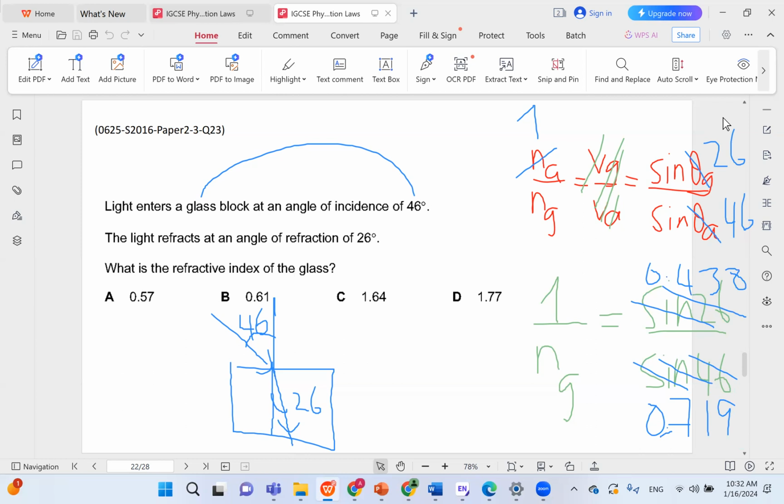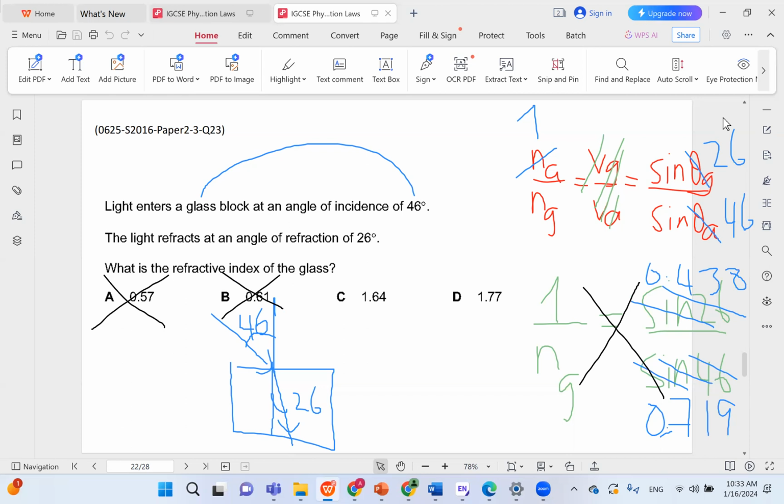And always remember that air has the smallest n and has the biggest theta and the biggest v as well. Always keep that in mind. So even without doing any calculations, we have to figure out that air has the smallest n, and the smallest n is 1. So the refractive index of the glass cannot be smaller than 1. It's not a 0 point something, I mean. It's either 1.64 or 1.77.